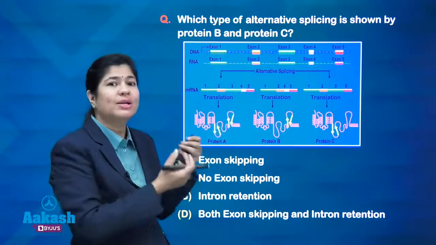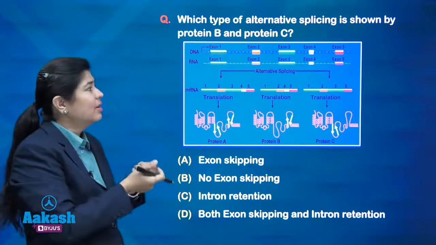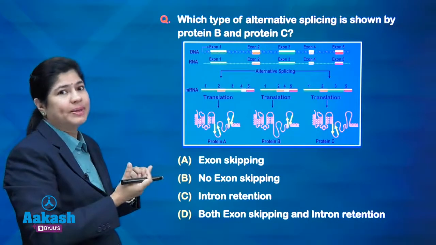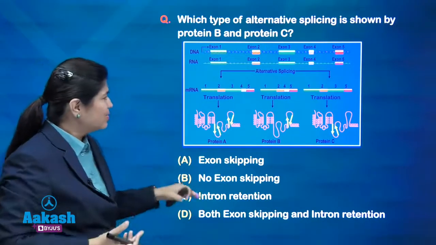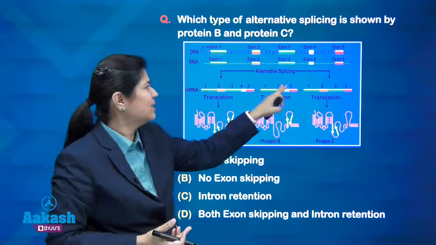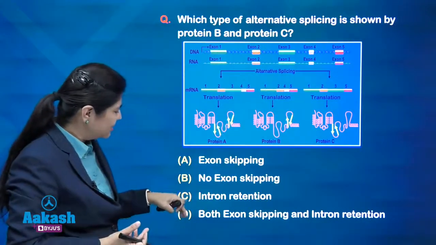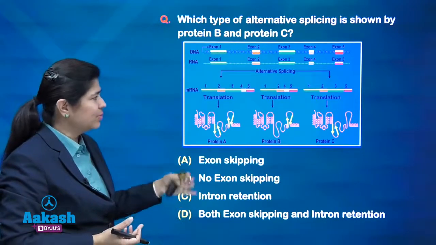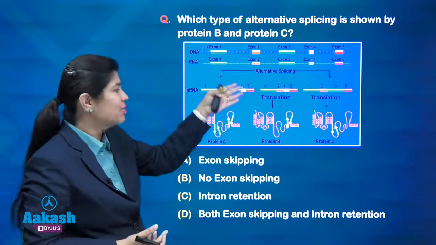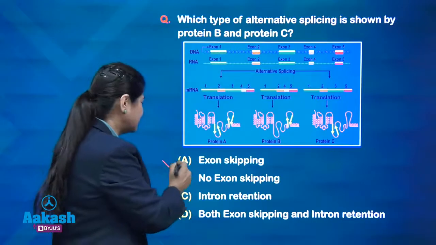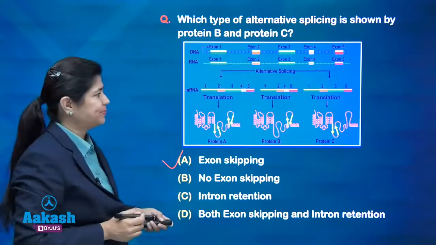Okay. So, intron retention in these two proteins is not there, introns are completely removed. So, this will not be the option. Then both exon skipping and intron retention of course is not there. Exon skipping is only there, so we will tick option A.